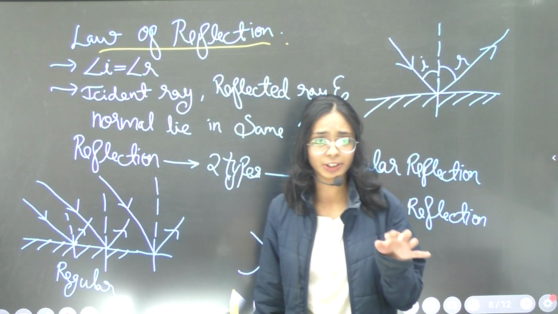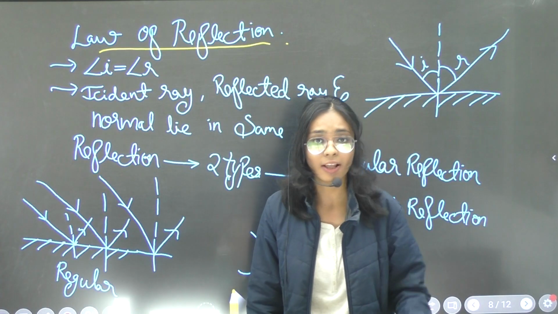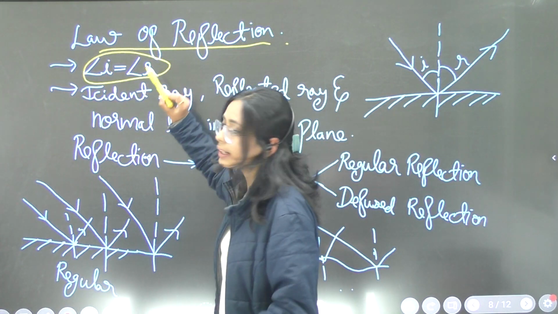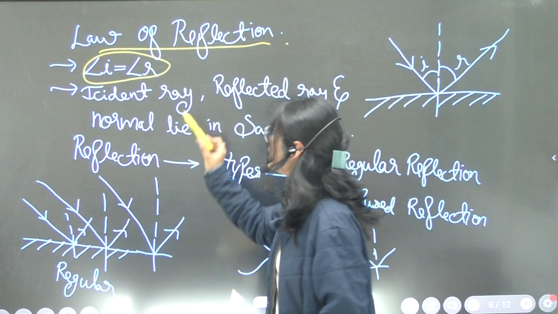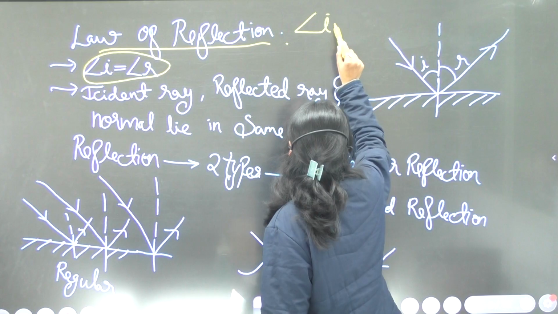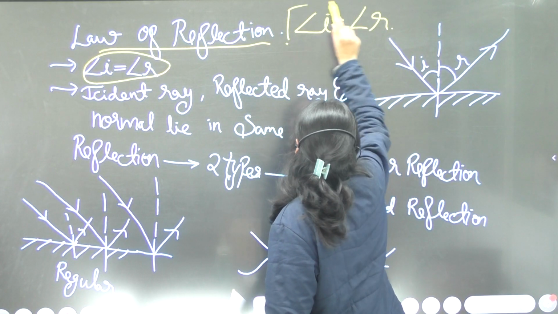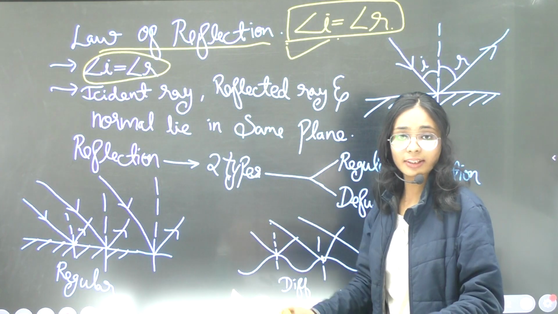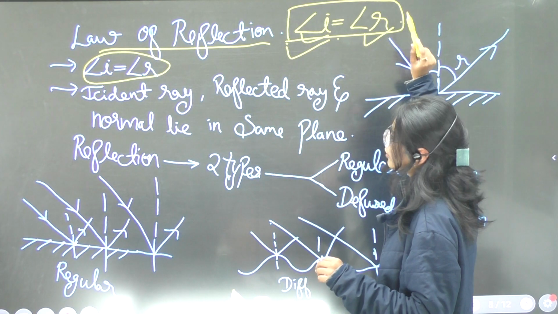First, the laws of reflection of light tell us about the incident angle and reflected angle, and what their relation is. They are related by equivalence. The angle of incidence is equal to the angle of reflection.